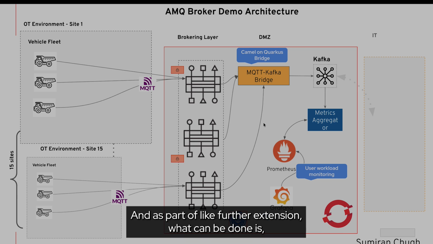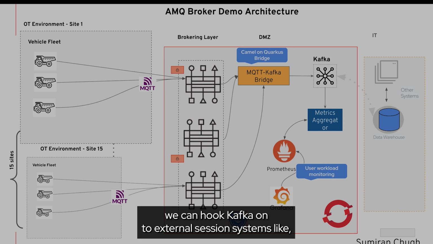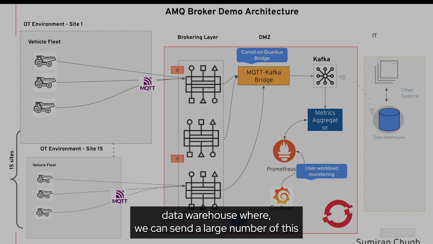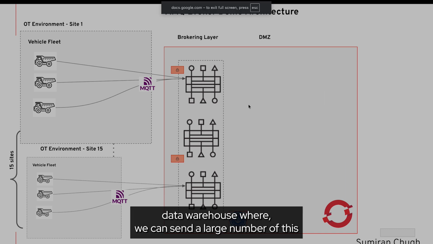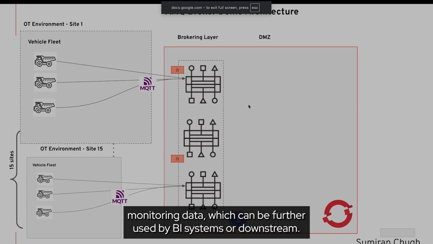And as part of further extension, what can be done is we can hook Kafka onto external systems like a data warehouse, where we can send a large number of this monitoring data, which can be further used by BI systems downstream.